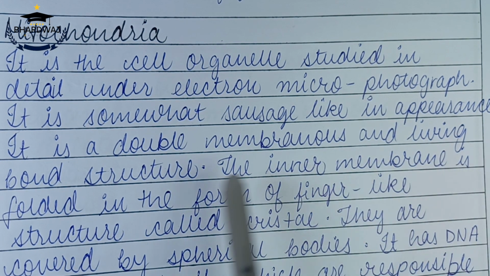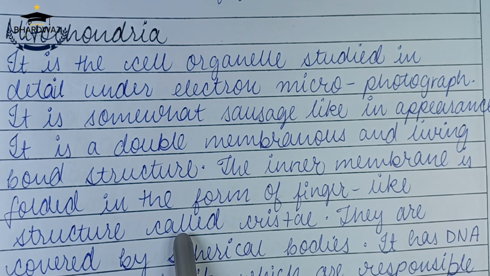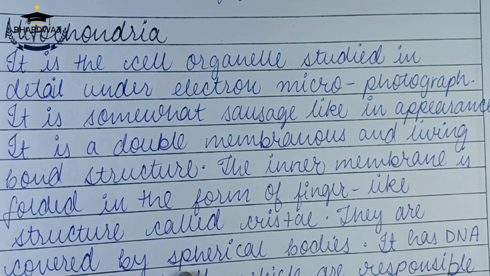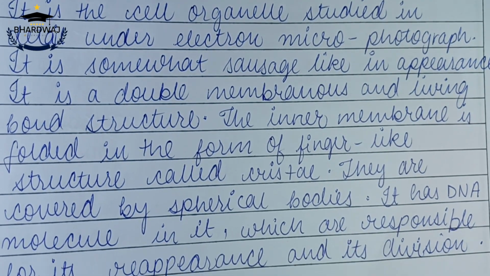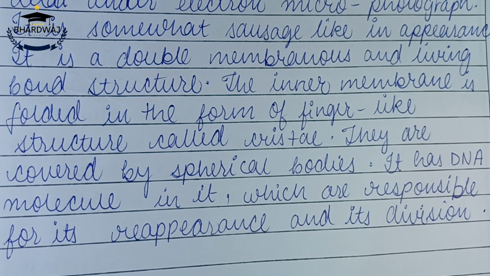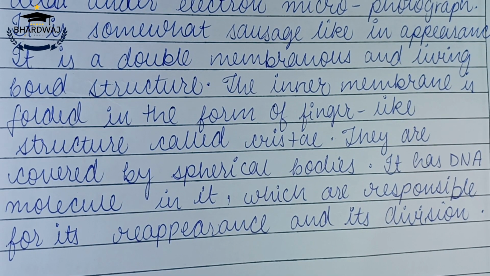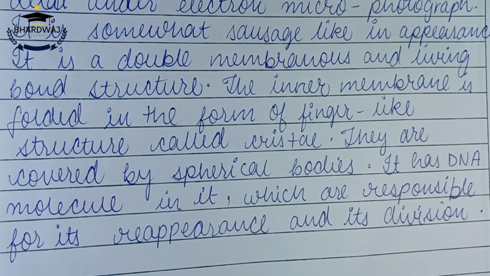The inner membrane is folded in the form of finger-like structure called cristae. They are covered by spherical bodies. It has its DNA molecule in it, which is responsible for its reappearance and its division. So mitochondria is one of the organelles which has its own DNA. During the cell division, it replicates itself or divides, so it does not need the help of anything like cell division or chromosome or chromatin. It is self-sufficient as it has its own DNA molecules.